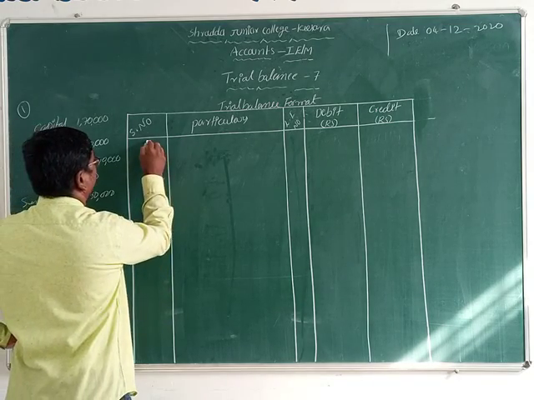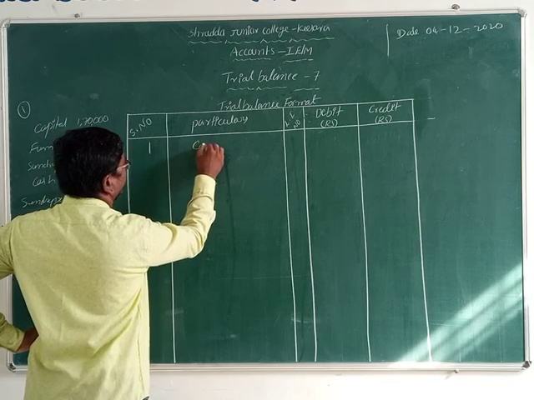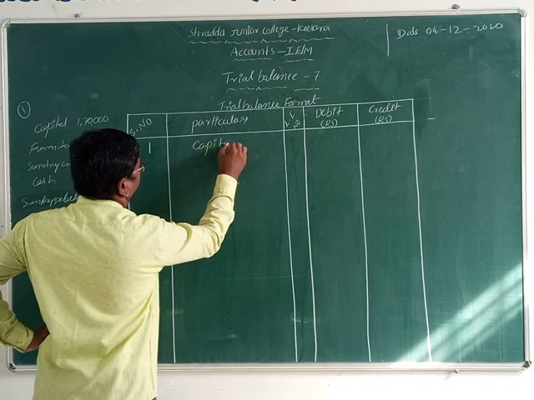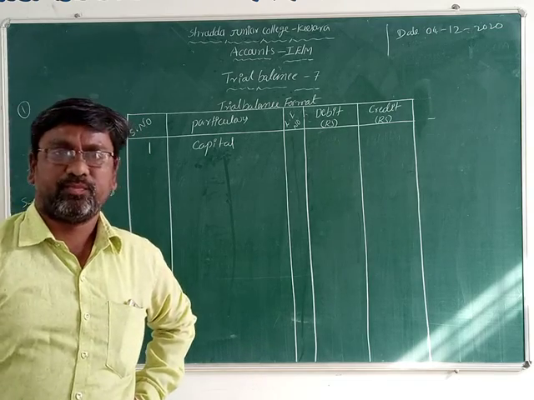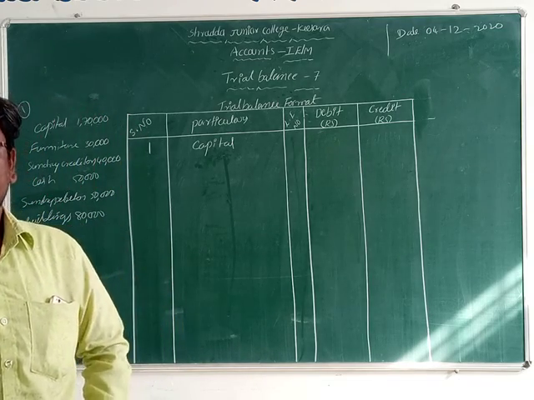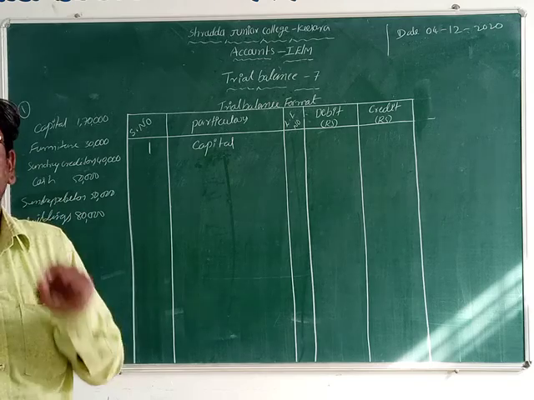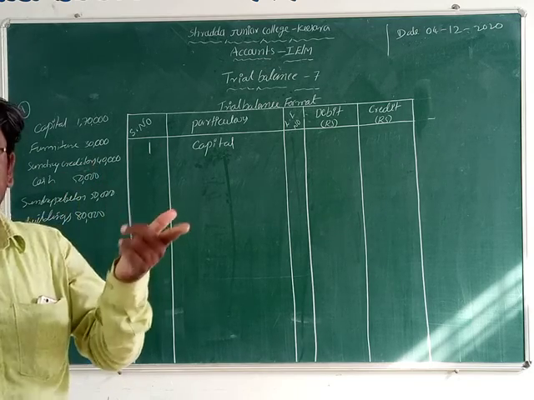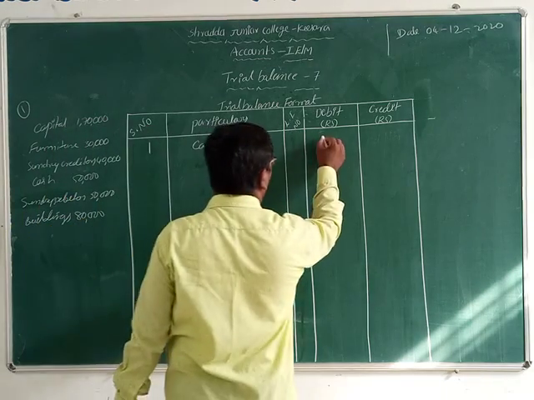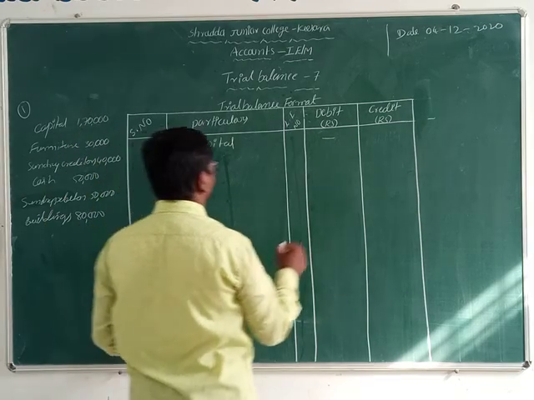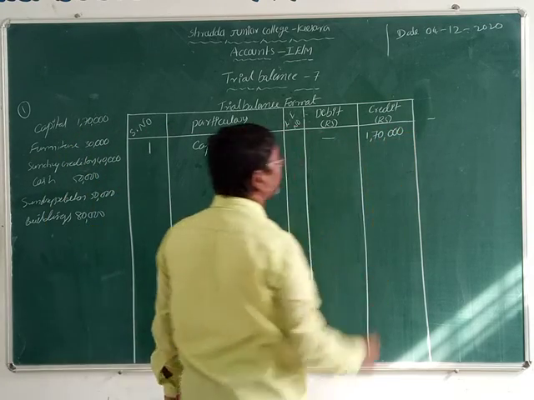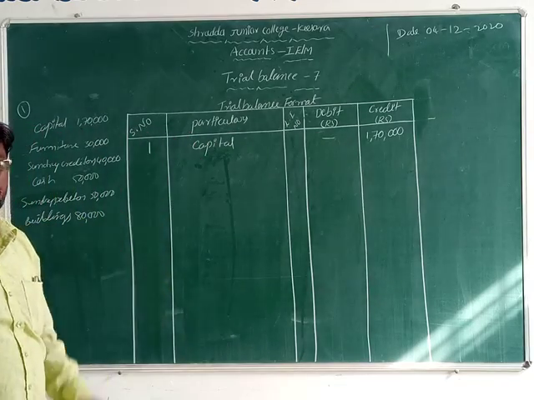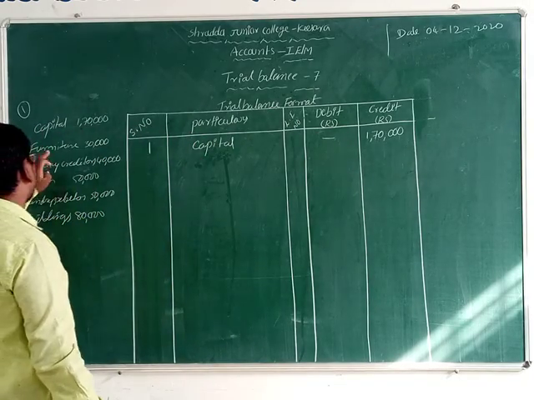Write it down first of all, number 1. Capital is in what, students? Liability. Capital is a liability. So all liabilities we record on which side? The credit side. That's why we record the capital amount, 1,70,000, on the credit side.